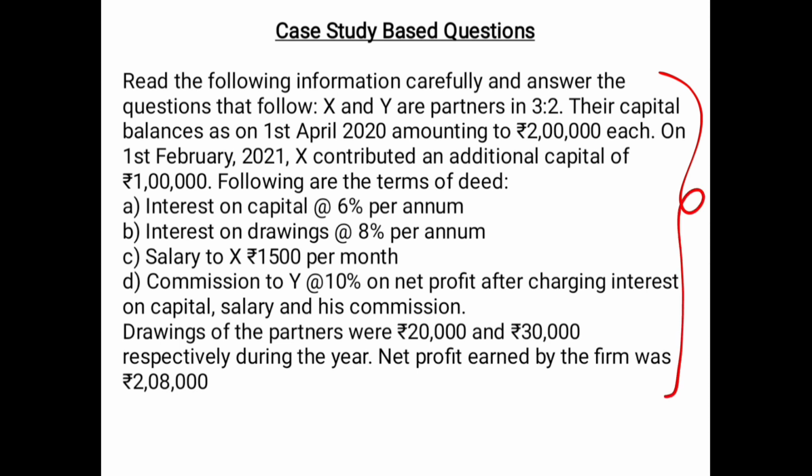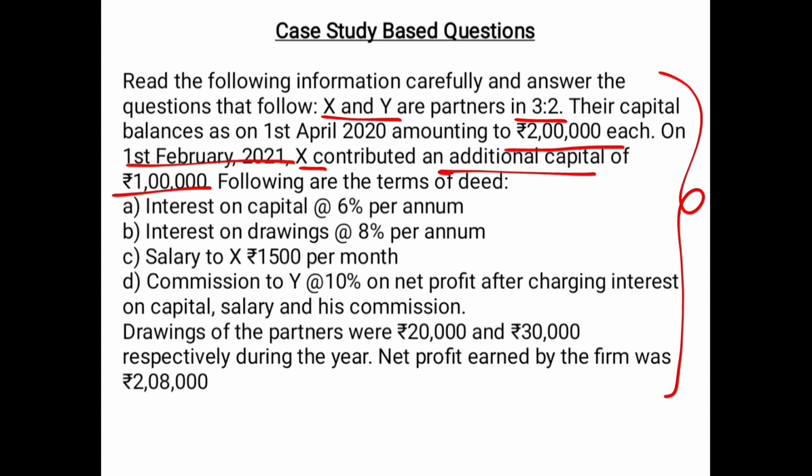This is the case study. Let's read with me. Read the following information carefully. Two partners are X and Y. Their ratio is 3:2 and they have a capital balance of 2 lakh each. On 1st February 2021, X contributed an additional capital of 1 lakh.